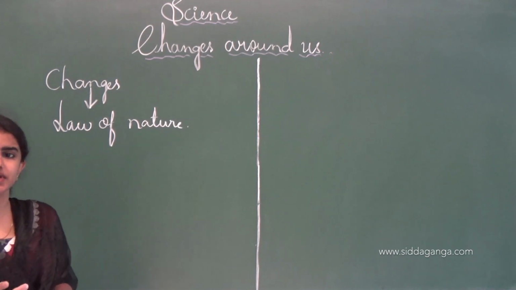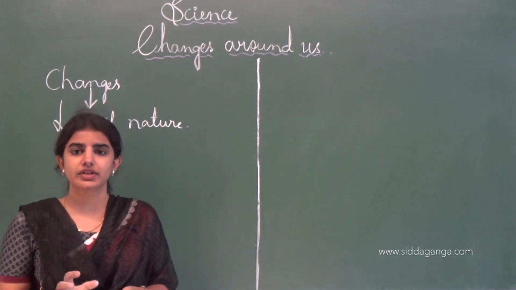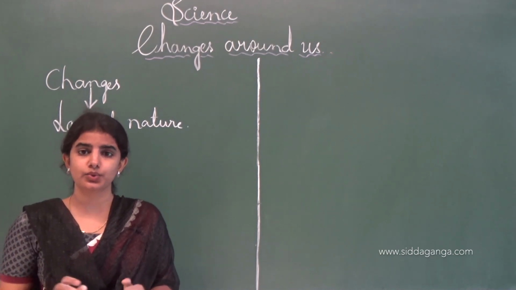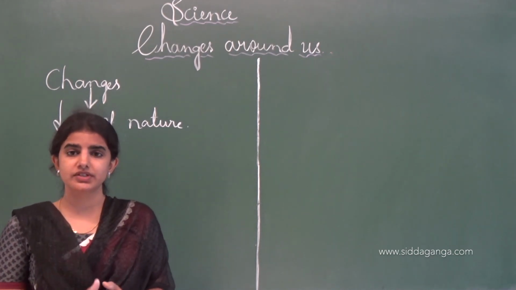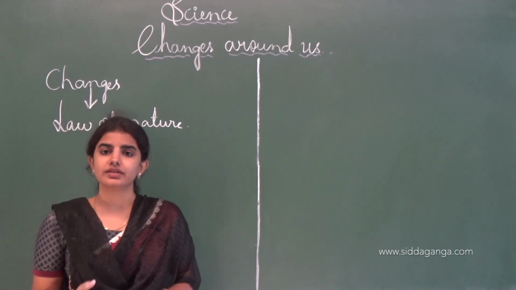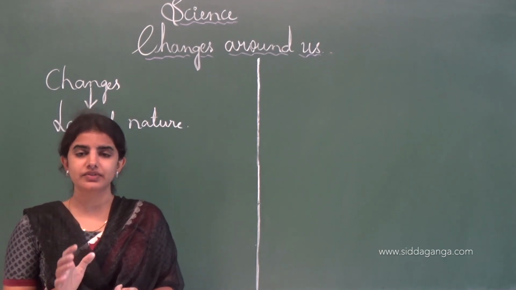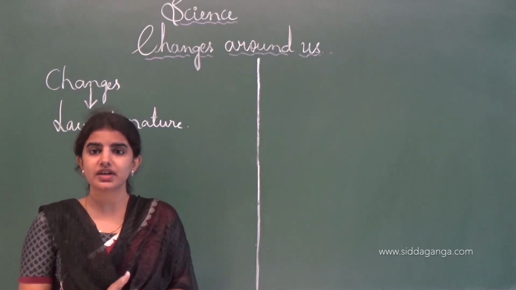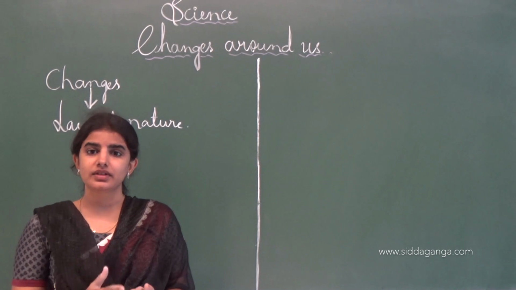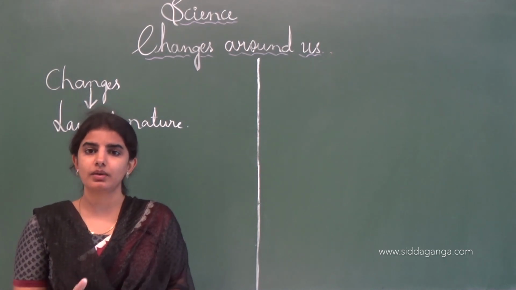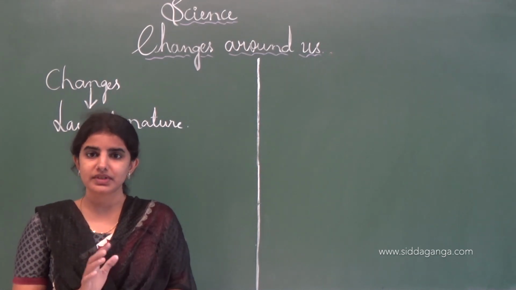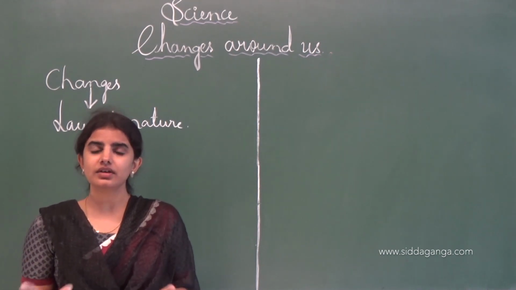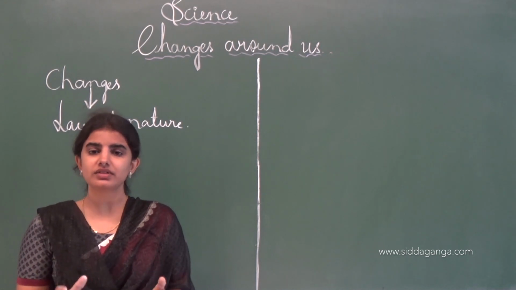See, you all know that change is the law of nature. It is very important. Without change, life can't exist in this universe. That's why change is very important. There are common examples of change, for example, change in the weather. Like that, season-wise changes appear, for example, summer season, winter season, autumn season and the rainy season. These are all the changes which we see in our surroundings.